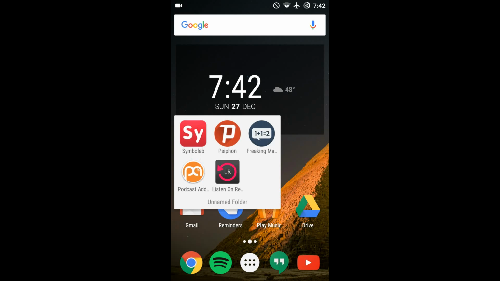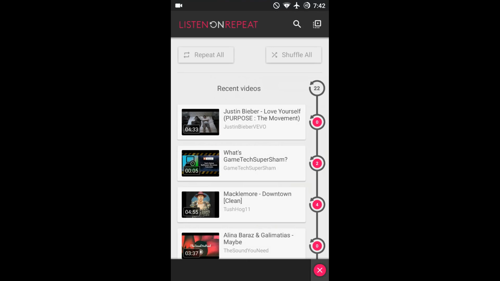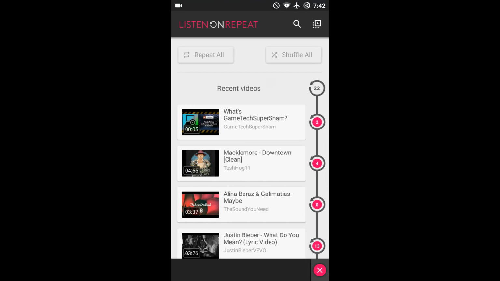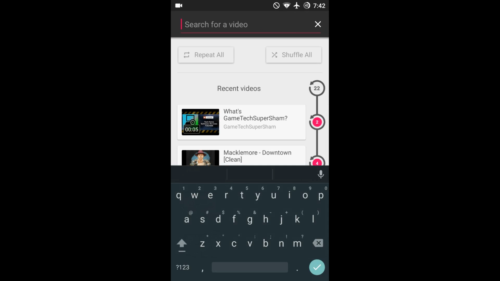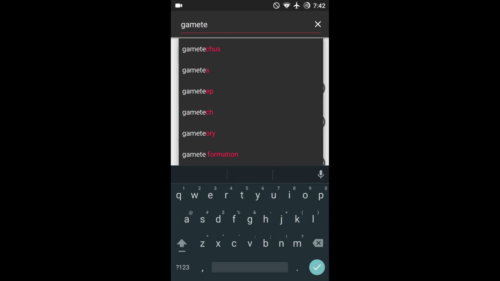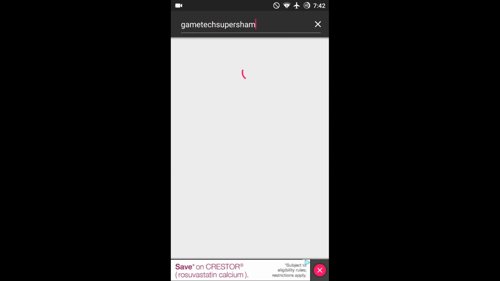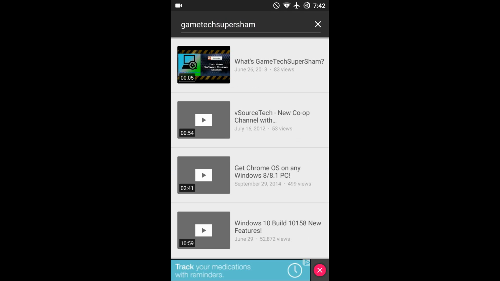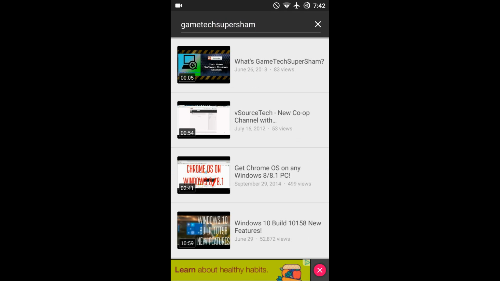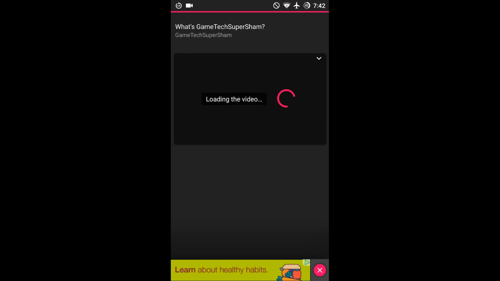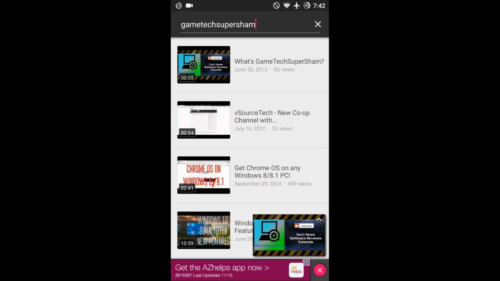So last up is Listen on Repeat. Now, this is a pretty unusual app, that's for sure. What it pretty much allows you to do is listen to music on repeat without having to use a YouTube Red subscription. So it works like any other music app. So you can just go ahead and look for any video, and then once you find that video, you can actually just play that video in the background of whatever you're doing, and it works as though any other music player. So any YouTube videos, any music videos that aren't available on Spotify or something, it's a pretty nice technique. So if I bring up one of my old videos here, I can do this.